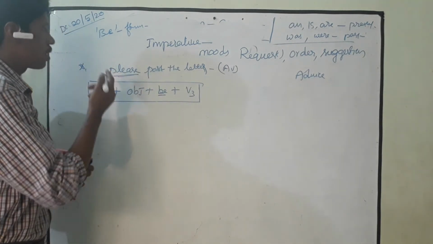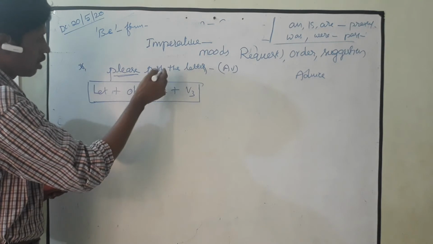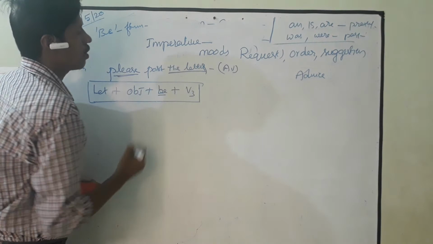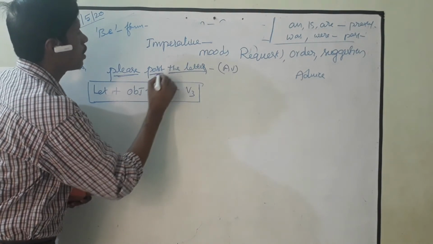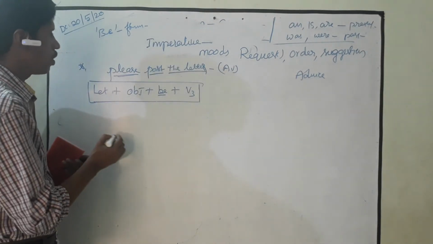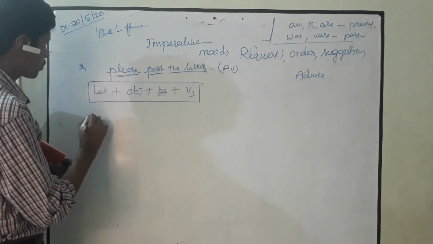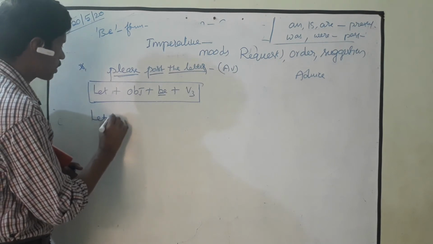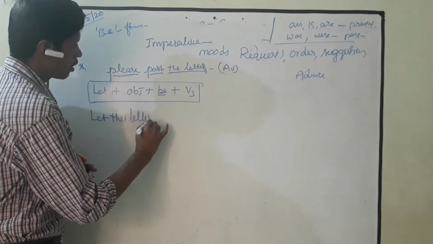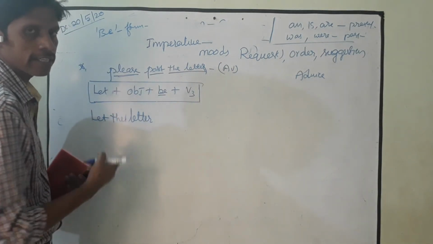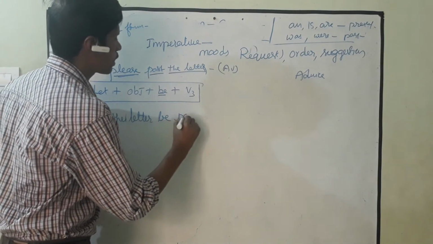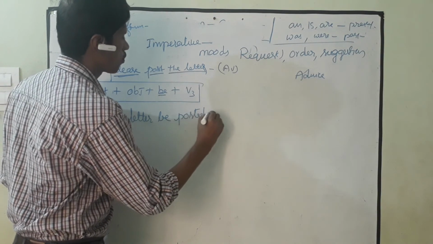So no need, right? Let us change this sentence into passive voice. Here, what is the object? Here, the letter. What is the verb form? Here, it is post. What is the subject? There is no subject. That's why it is an imperative sentence. Now, let us begin with the letter. Let the letter. Yes, you want to say this because here it is a structure. Let the letter be posted. Passive voice.